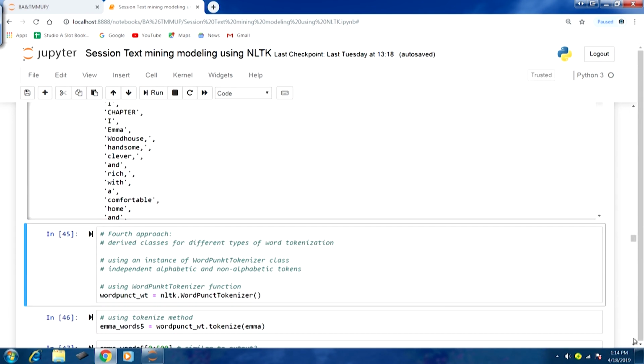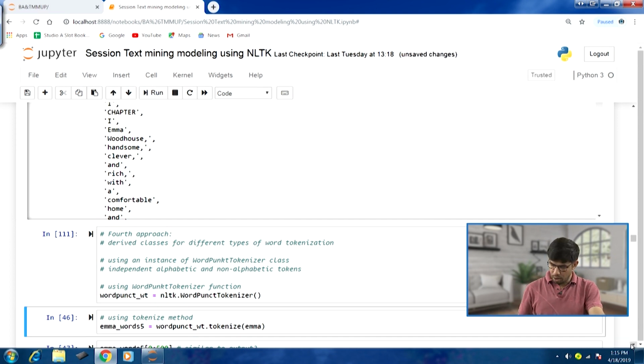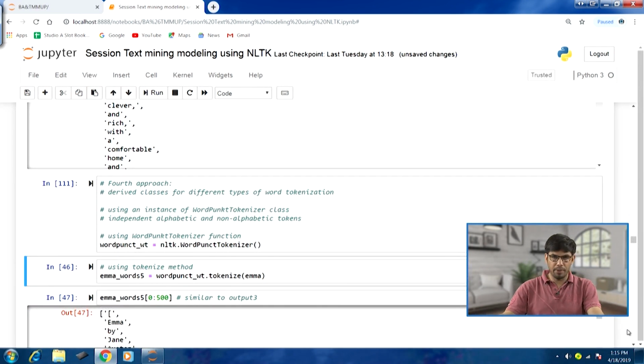Now, let us talk about the fourth approach for word tokenization. We can use derived classes of different types of word tokenizers as well. For example, we can use an instance of the WordPunctTokenizer class to perform our word tokenization, obtaining independent alphabetic and non-alphabetic tokens. We use the word punct tokenizer function to create the instance, word punct underscore wt. Let me run this, and then call the tokenize function using this object, word punct underscore wt dot tokenize.